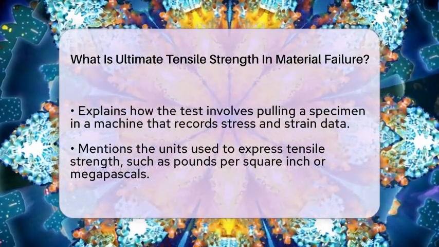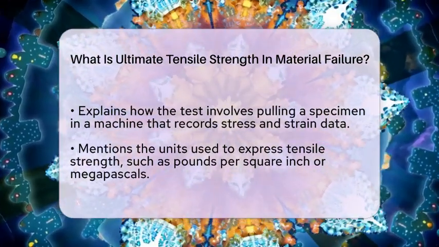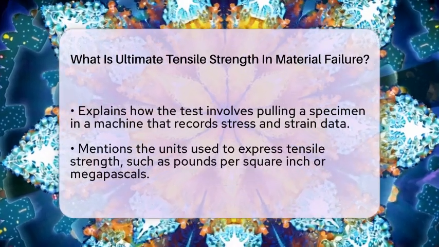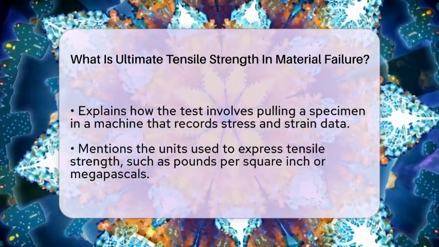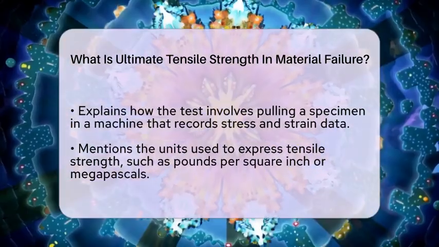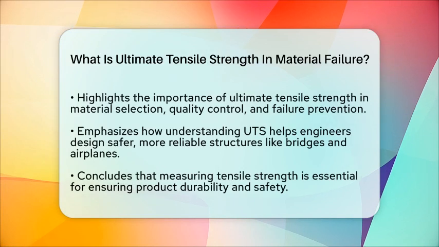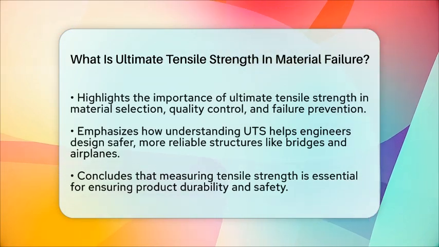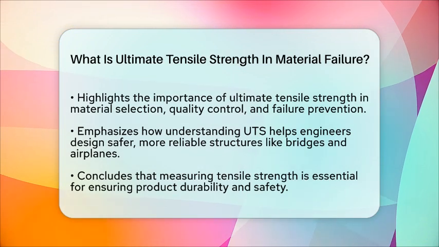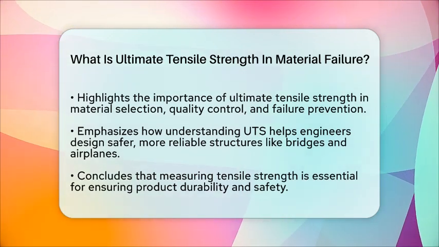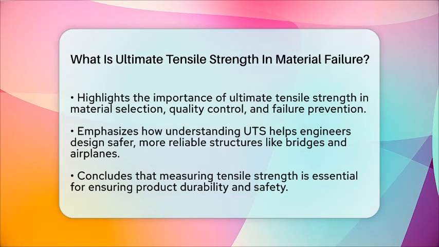Knowing the ultimate tensile strength helps engineers decide if a material can handle the expected loads in a product or structure. It is a key factor in material selection, quality control, and failure analysis. If a material's UTS is too low, it might break under normal use, causing mechanical failure. If it's high enough, the material can be trusted to perform safely under stress.